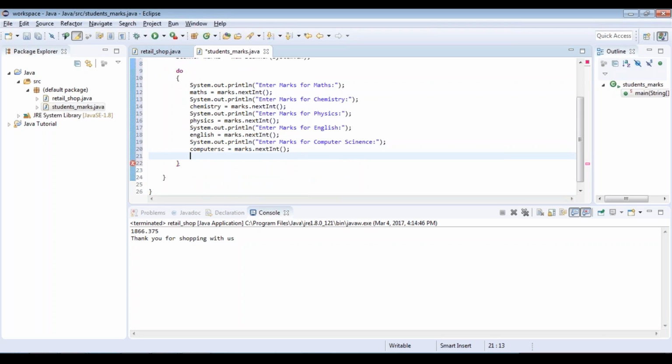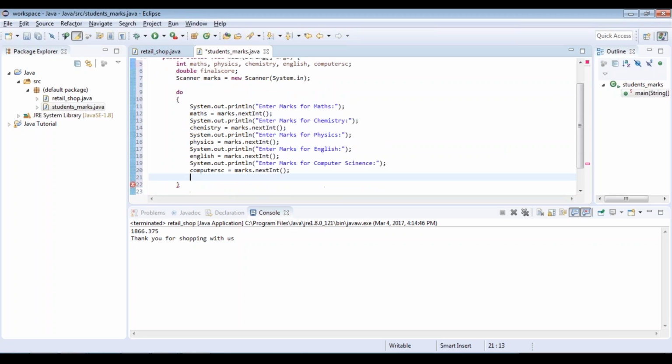Now it's time I go ahead and compute the final score. To do that, you're going to write final score is equal to, then you have to add all the marks and divide it by 5 since we have 5 subjects. So let's add each of these marks: maths plus English plus chemistry plus physics and finally computer science.